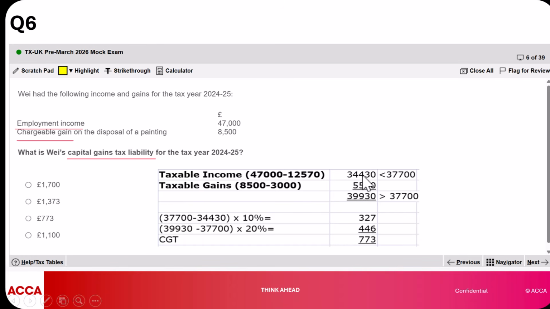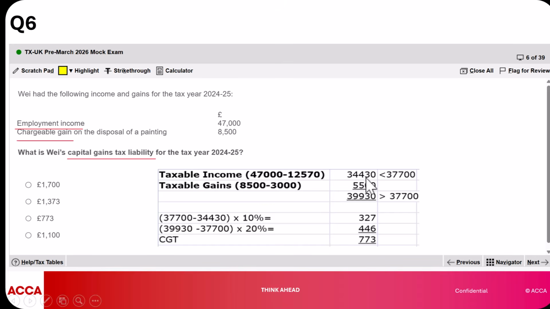Now, as you can see here on the first line, our taxable income is below the basic rate limit. Please note, we don't tax the taxable income when we're getting CGT. We tax the taxable gain. The taxable income is only used to help you determine the rate you're going to apply on your taxable gain. I hope that makes sense.